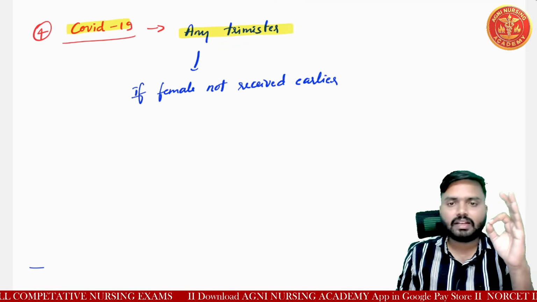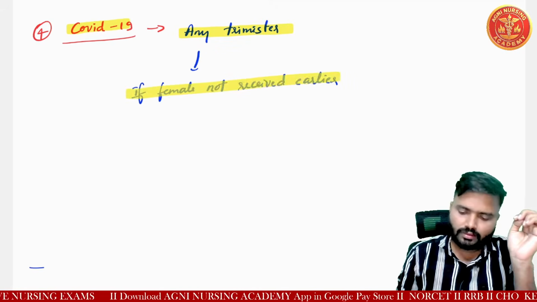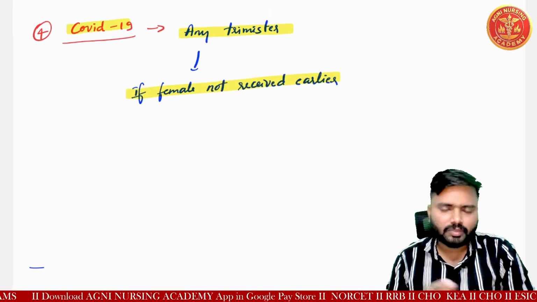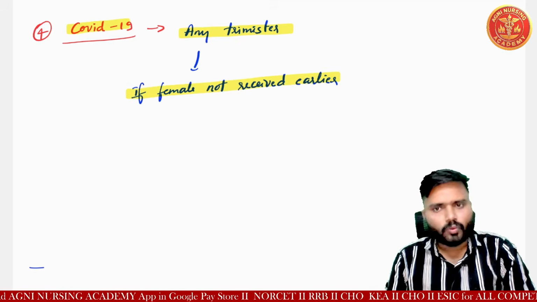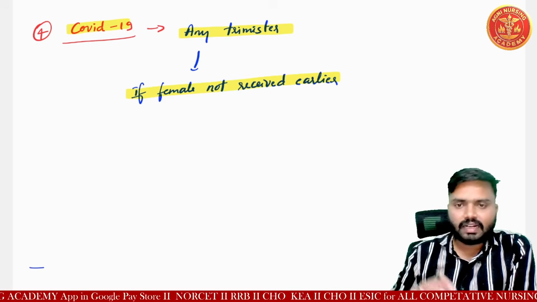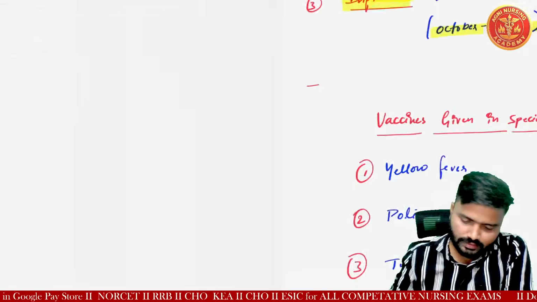If the female has not received it earlier, she can receive it at any time, trimester 1, 2, or 3. And sir, if there are contraindications to giving this vaccination, we will discuss that here.